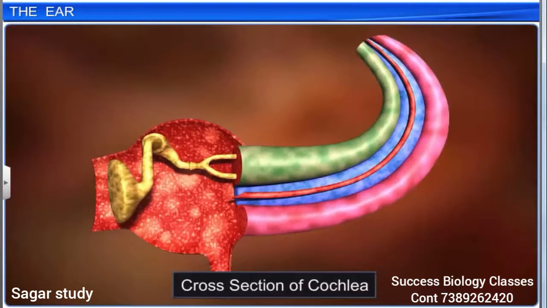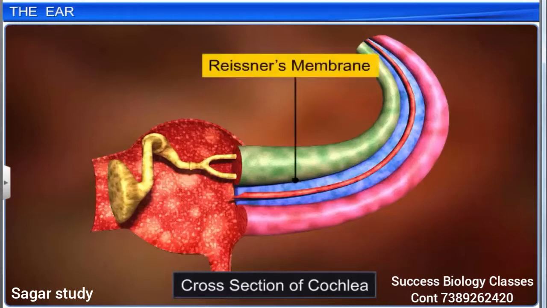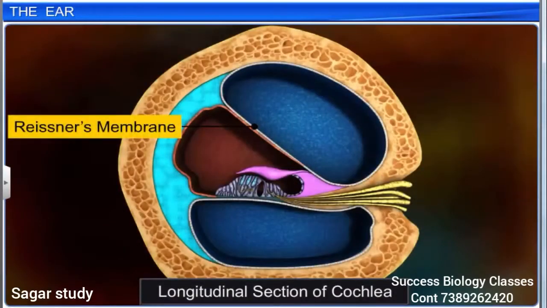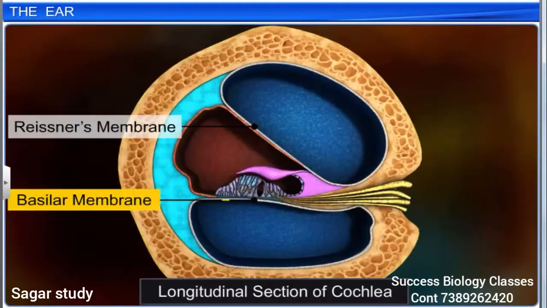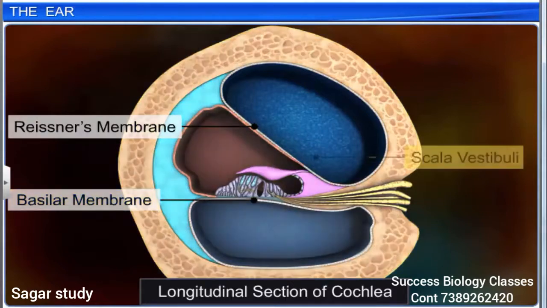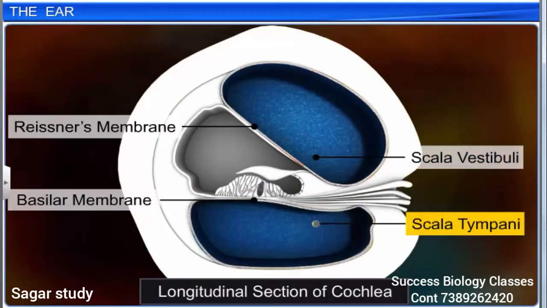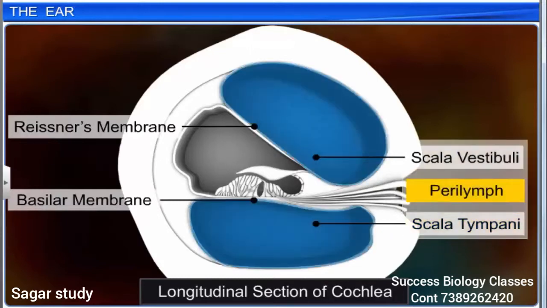The cochlea, in turn, has two membranes, namely Rissner's membrane and the basilar membrane. Rissner's membrane and the basilar membrane divide the bony labyrinth into an upper section called the scala vestibuli and a lower section called the scala tympani, which are both filled with perilymph.